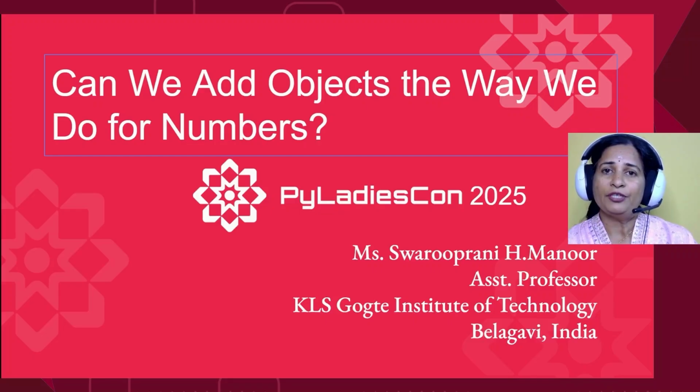And if we wish to add these time objects using the plus operator, whether it behaves the same as it behaves with the built-in types. Just like adding 2 and 3 we get 5, whether we get that with the objects created by user-defined classes. It works, but it cannot do it directly. You have to do something additionally. You have to have special methods to do that.